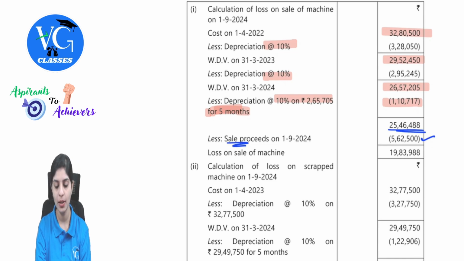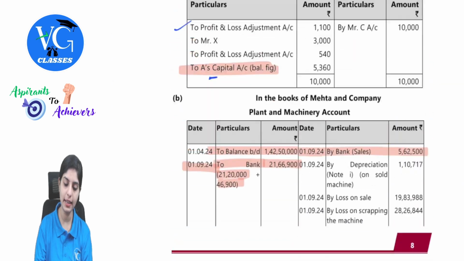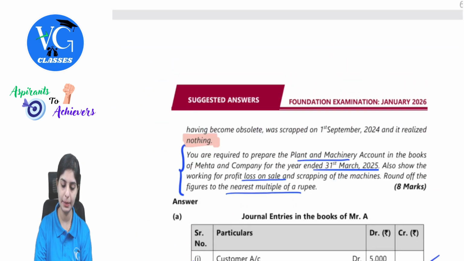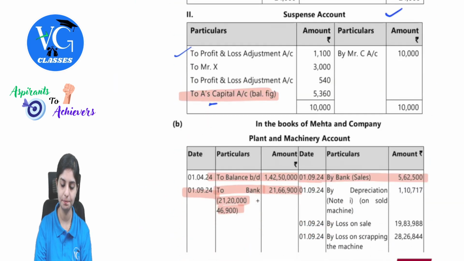Definitely there is a loss. So the loss amount is 19 lakh 83,988. So what will be the journal entry? The asset is going out of the business, so it will be credited. This is the loss. So profit and loss account debit to plant and machinery. So this 19,83,990 will appear on your credit side.